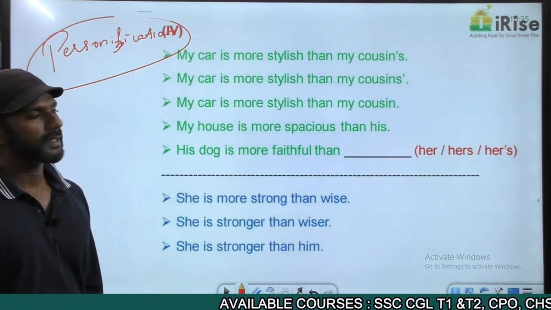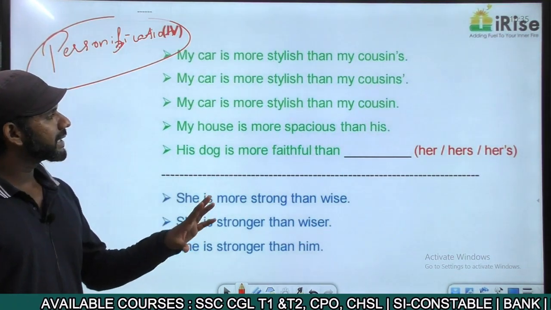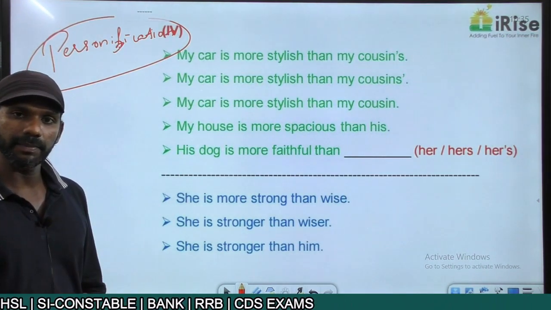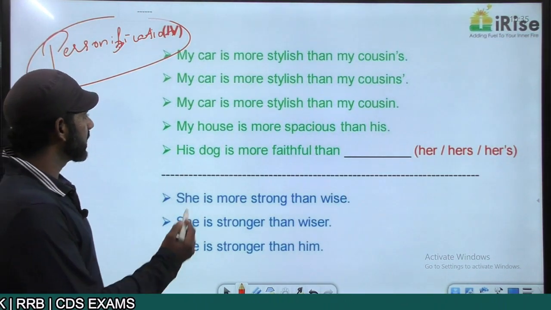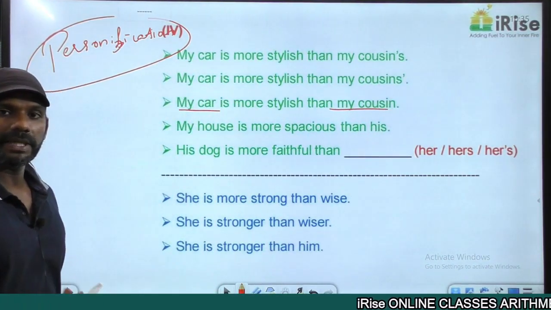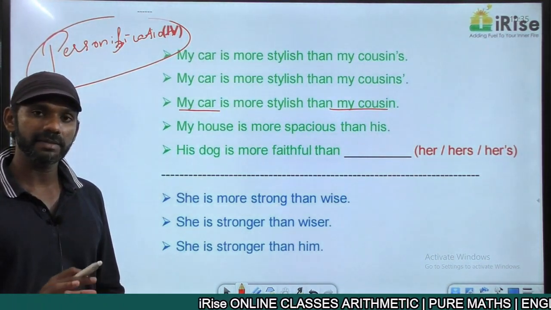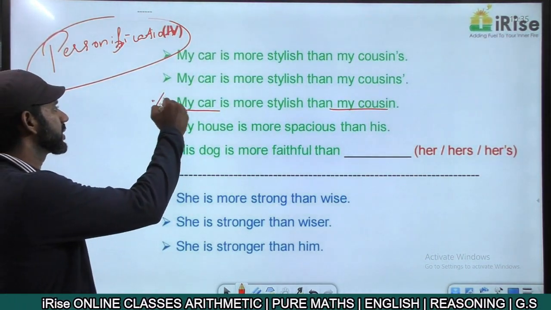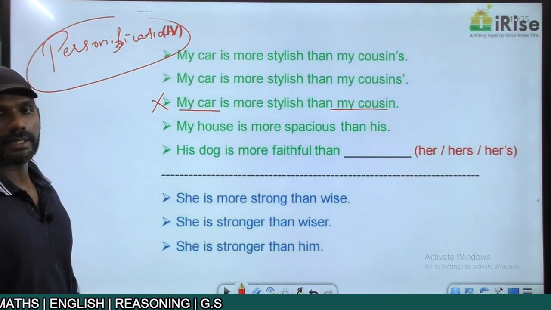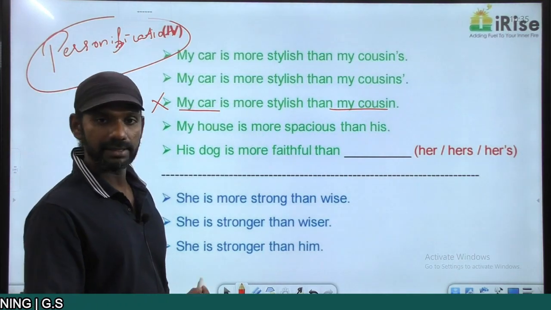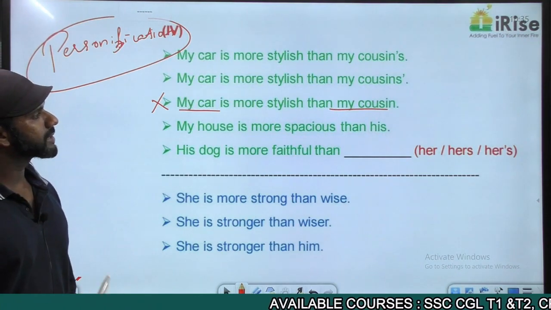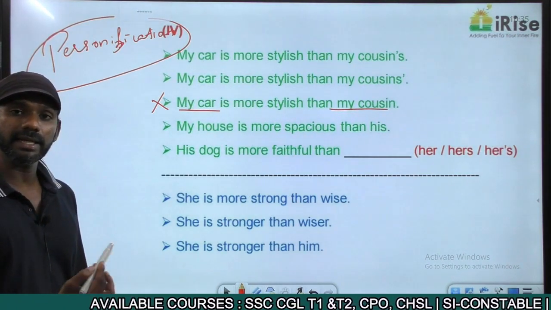Come to the third one. My car is more stylish than my cousin. Which are the two entities getting compared here? The two entities getting compared here are, one is my car and the other one is my cousin. My car should not be compared with my cousin. We should go for a comparison between two similar entities. So anyway, the third one is grammatically wrong. Come to the first one. My car is more stylish than my cousin's. The second one says, my car is more stylish than my cousins'.